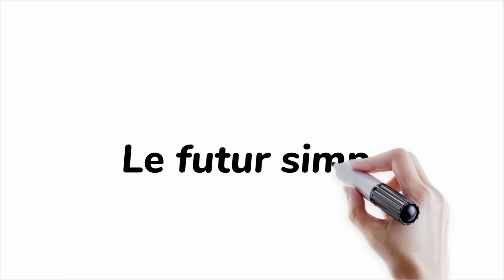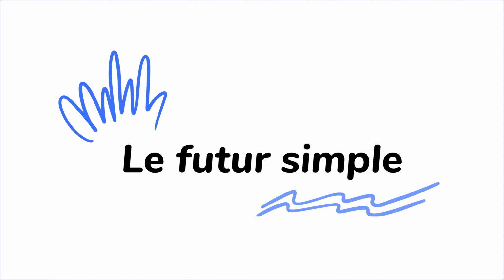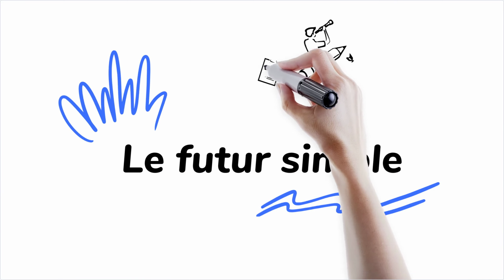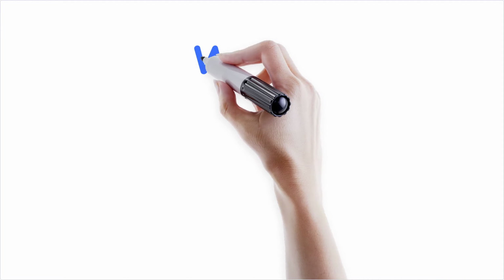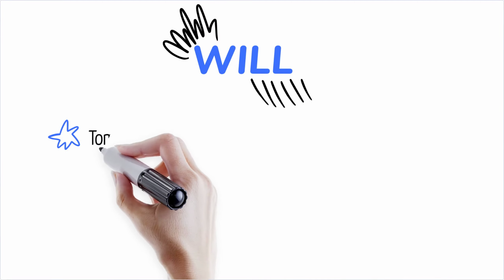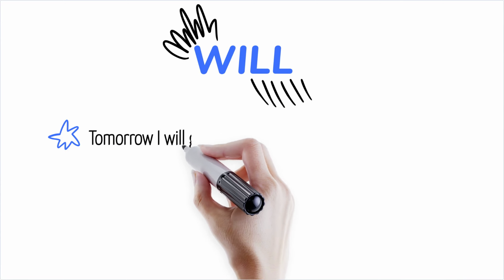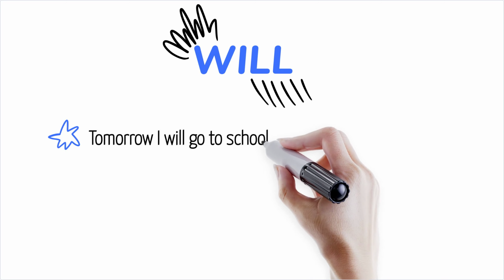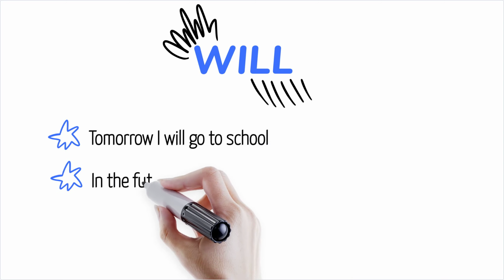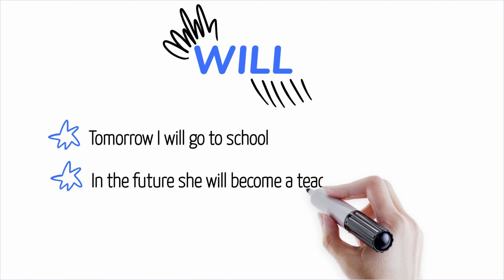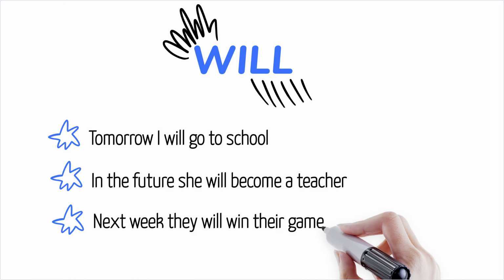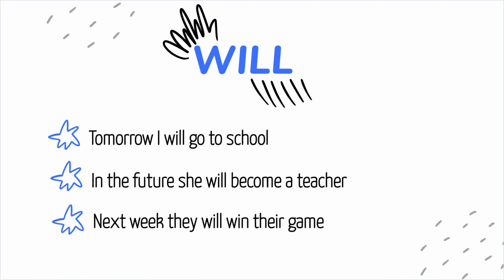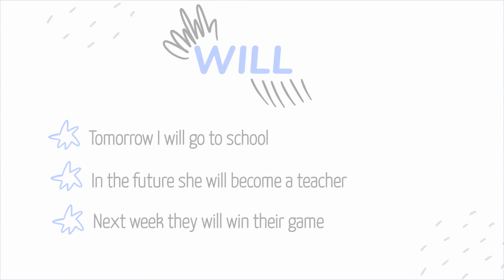We're going to have a look at how to form le futur simple, or the future tense. In English, the future tense is used when we want to say something will happen. For example, tomorrow I will go to school. In the future, she will become a teacher. And next week, they will win their game.